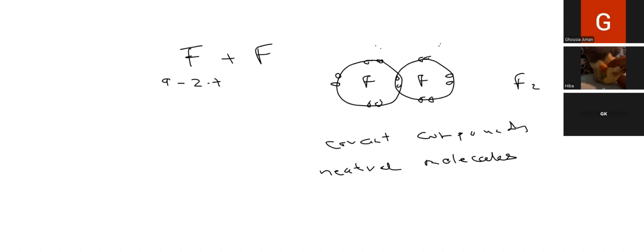All right, now let's move to another one in which the bond is not a single covalent bond, rather the bond is a double covalent bond. When two oxygen atoms combine together, they form an O2 molecule. Each oxygen has 8 electrons in the atom. That is 2, 6, 2, 6. So each oxygen atom has 6 electrons in the last shell and there should be 8 electrons in the last shell. So what do they do? This one needs 2 electrons, this one needs 2 electrons. So there will be 2:2 sharing of electrons.